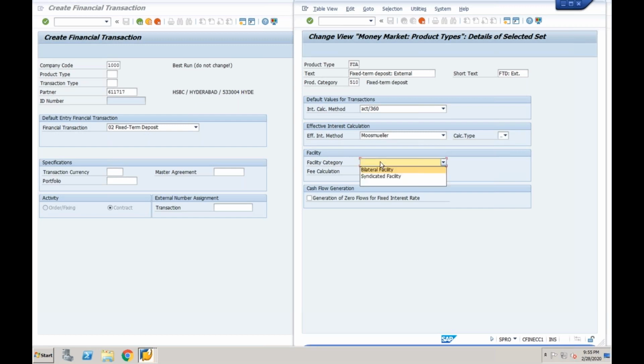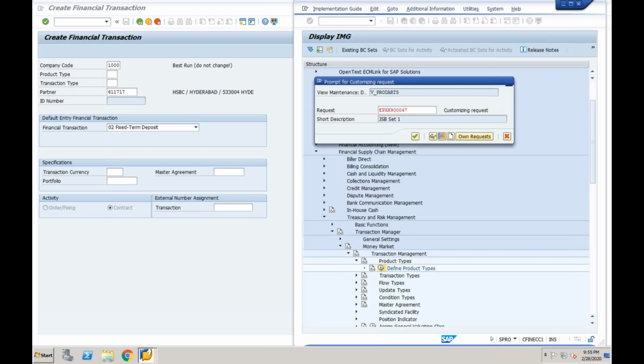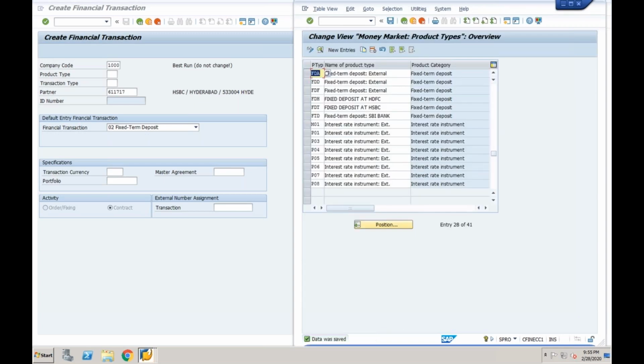Facilitate: bilateral and syndicate. Bilateral means if you are using this product for one time. If you are using this product for multiple usage, it is syndicate. You can take it or you can leave that. Click enter, save it. Now I have my company code 1000.